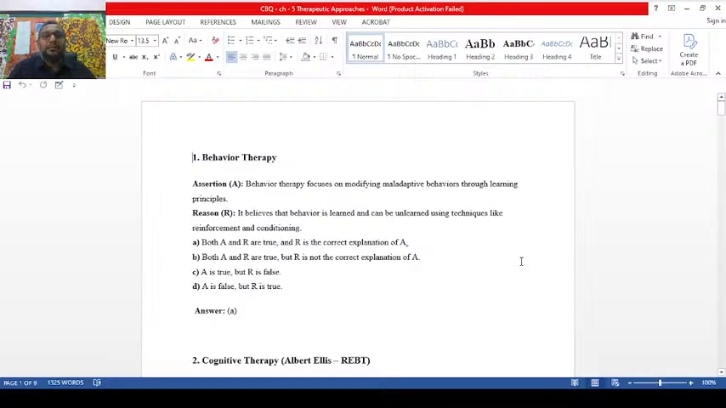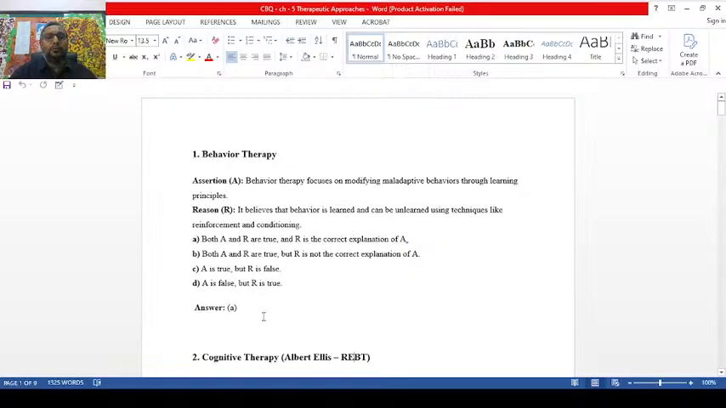There are two laws: law of extinction, law of spontaneous recovery. Both the two actually talks about learning, unlearning and relearning. So it is very clearly saying that it believes that behavior is learned and can be unlearned. Whatever you learn, that can be unlearned. Whatever is unlearned, that can be relearned. You see here, through the reinforcement. So both are true, and R is the correct explanation. So answer is here A.